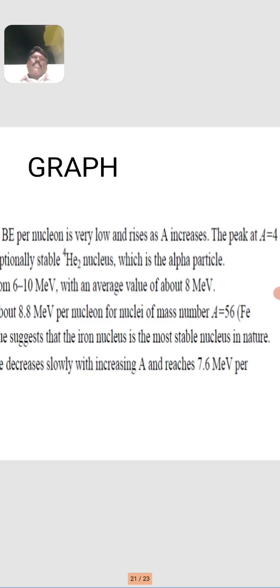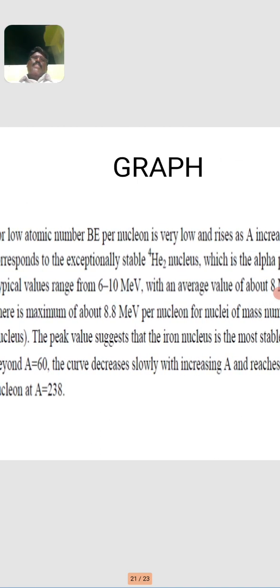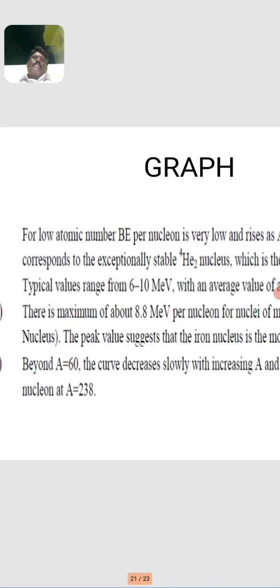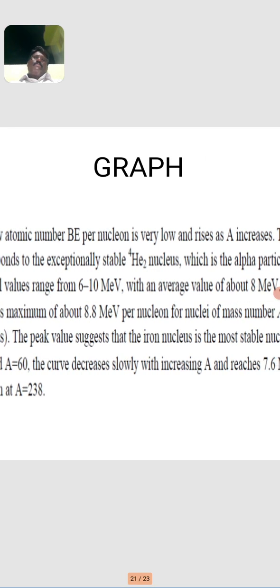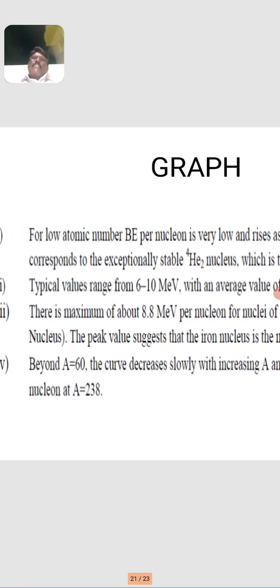The peak at mass number 4 corresponds to the exceptionally stable helium-4 nucleus, which is the alpha particle. Typical values range from 6 to 10 MeV with an average value of about 8 MeV.